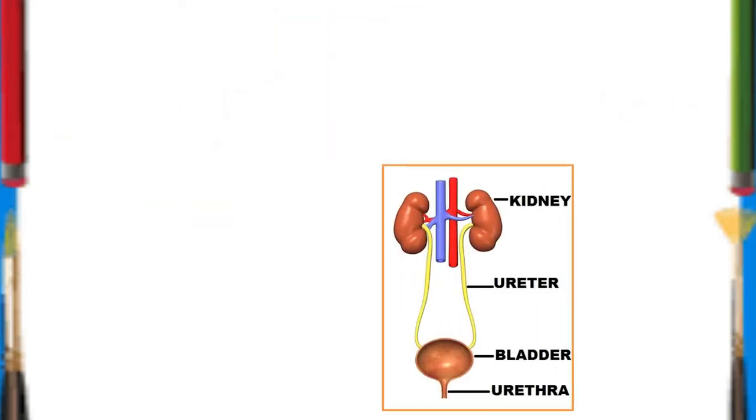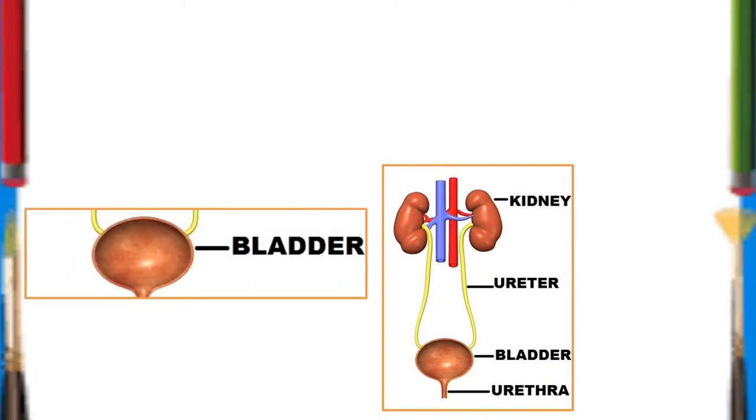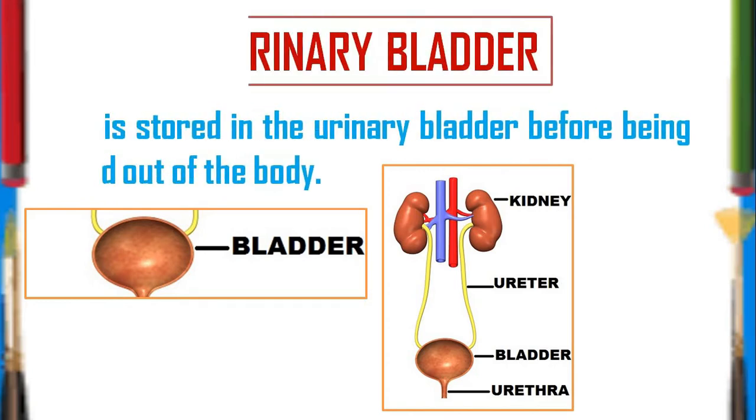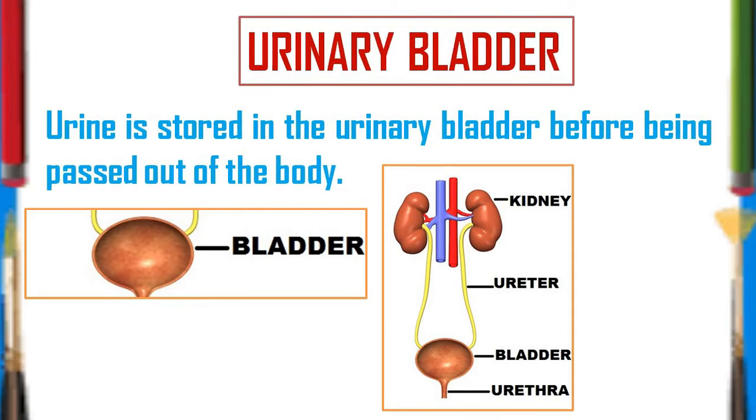Again see the picture, you can see that after the ureter there is the bladder. So now the urine passes into the bladder. As you can see, the bladder is like a bag. So let's see about it. Urine was formed in the kidney, passed through the ureter and went to the bladder. Now the bladder stores it. It is like a bag. It collects the urine before it is passed out of the body.